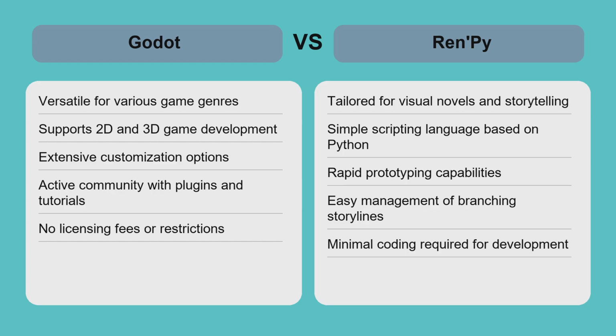For example, a developer wanting a story-driven RPG with combat would benefit from Godot's versatility, while a writer crafting a choice-based romance game would find Ren'Py's tools more efficient. The trade-off is between Godot's broad capability and Ren'Py's focused ease of use. Choosing depends on your project's goals, technical skills, and desired gameplay complexity.